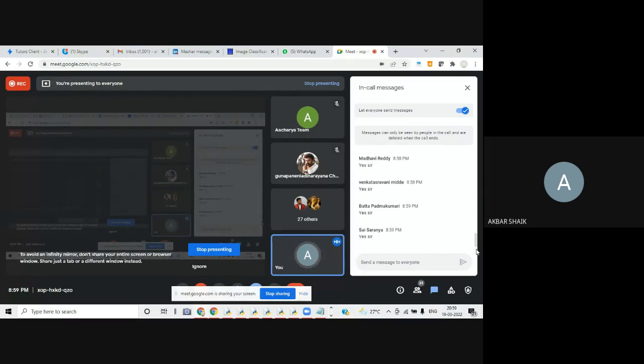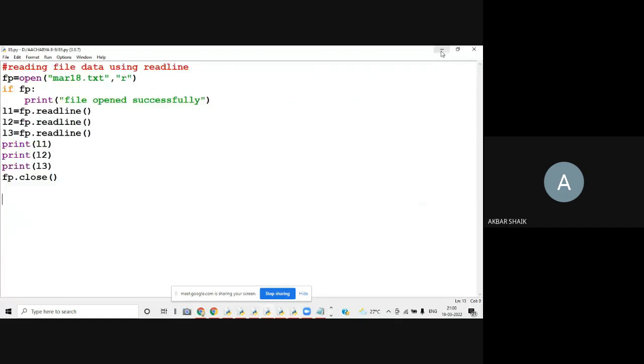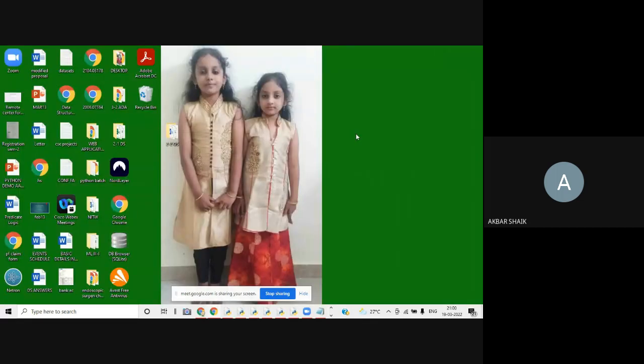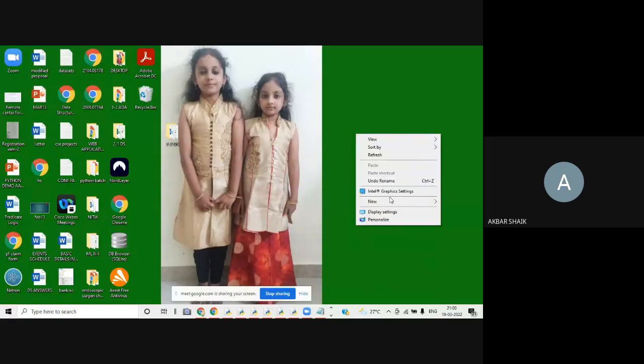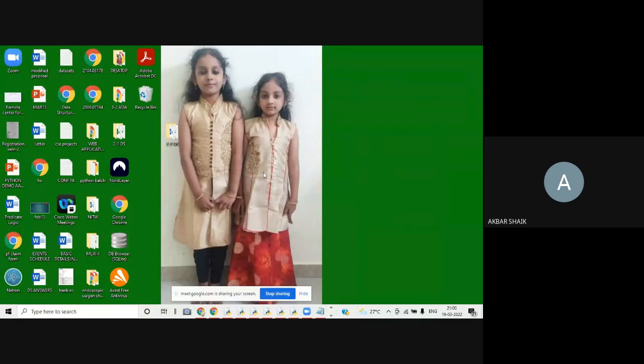In general, if I ask you to create a folder on your mobile, laptop or desktop, what will you do? You right click, choose New, and there is an option called Folder. This is how you create a folder manually. But what we are doing is not this manual process. We are creating a folder through a program. That is the specialty here.